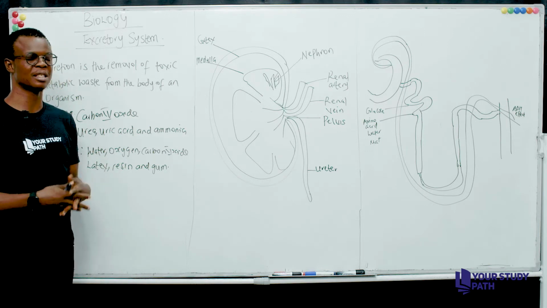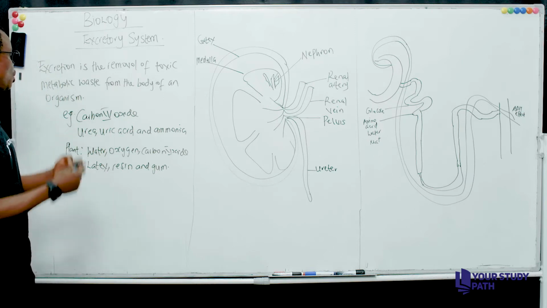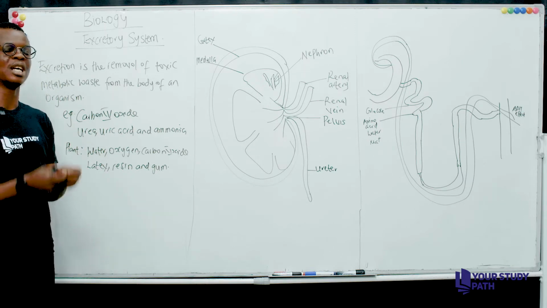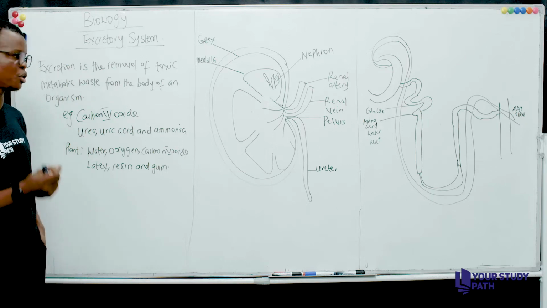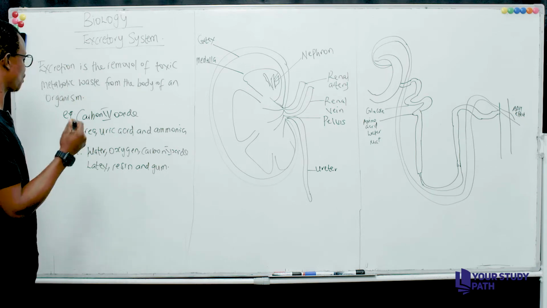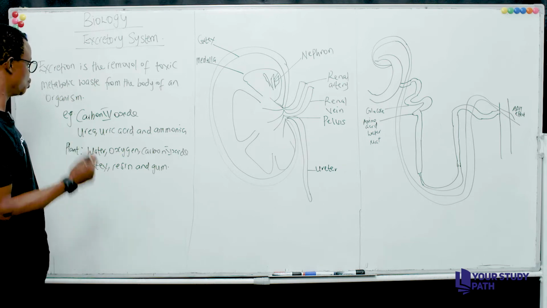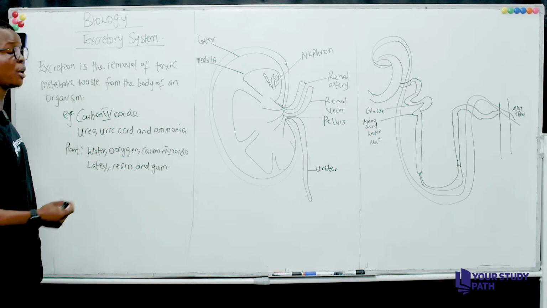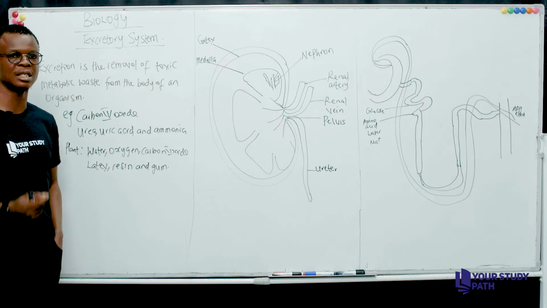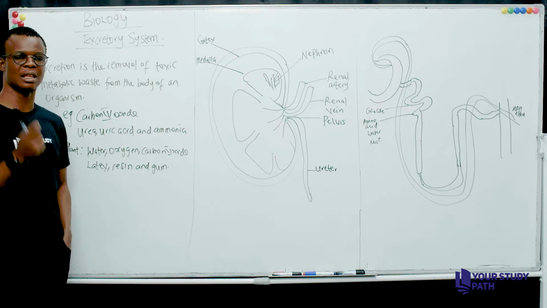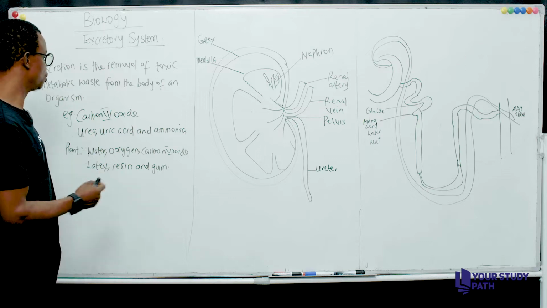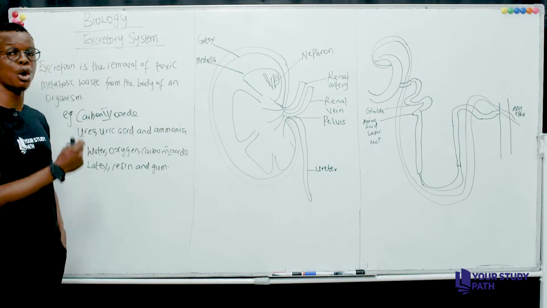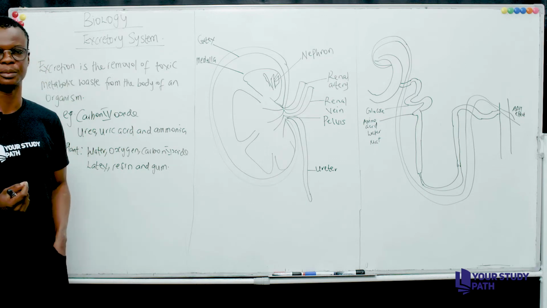So what have I said so far? I've said the waste metabolic products that would have to leave the body of an organism for proper functioning of such an organism are carbon dioxide, urea, uric acid, and ammonia. These are products that are not needed in the body of an organism, and as such, they would have to leave the body of such an organism.